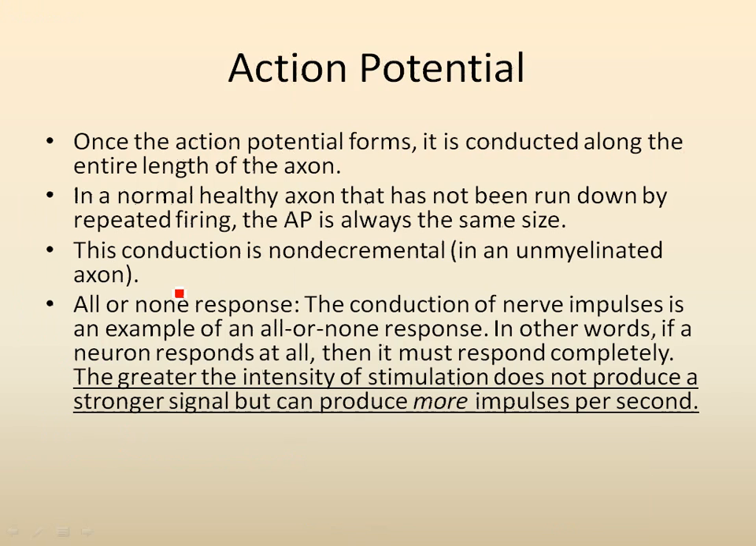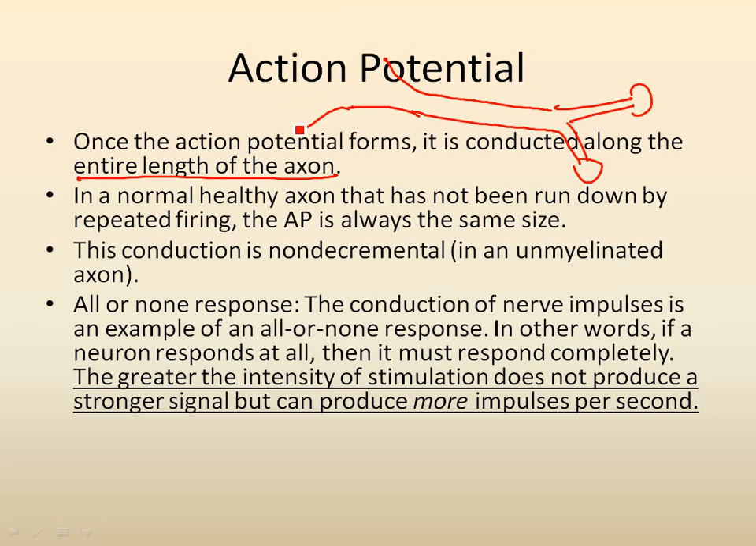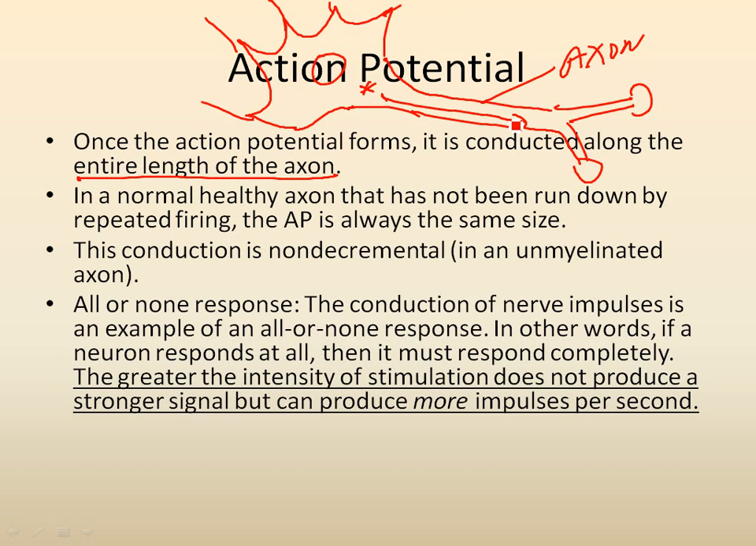As you can see, once the action potential is generated, it will cause an electric current that will flow down the axon, as I mentioned. Once the action potential forms, it is conducted along the entire length of the axon, from the initial segment, remember, the axon hillock, down the axon to the axon terminal. Here is the cell, here's the neuron, here are the dendrites, here is the axon. So once it's generated here, it will flow the entire length of the axon.